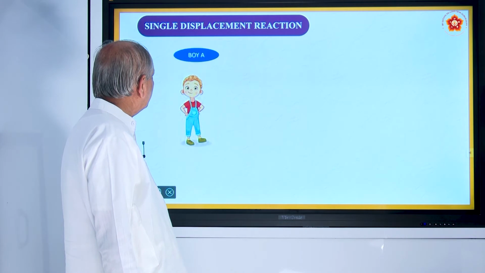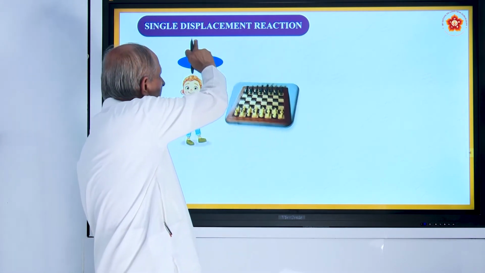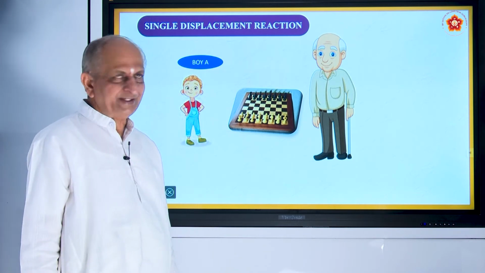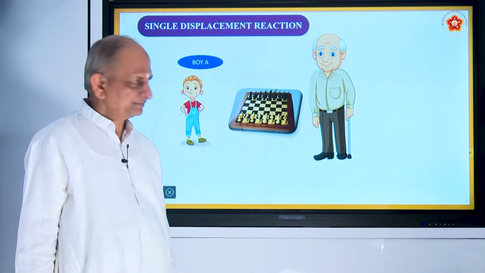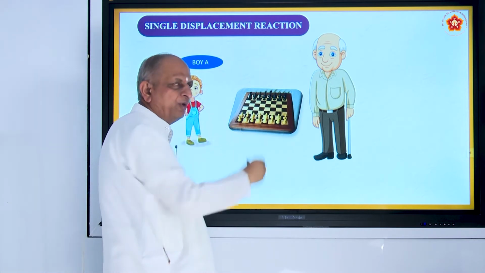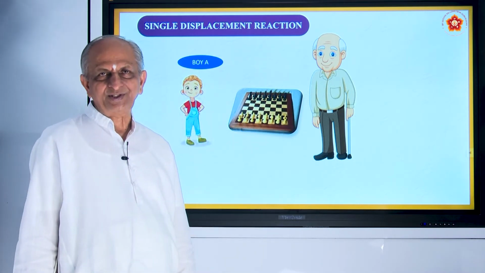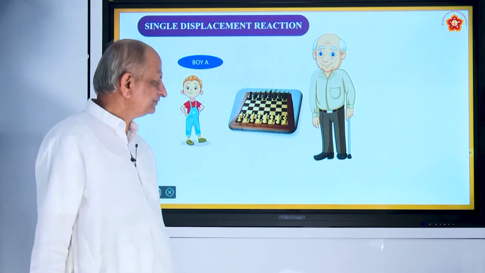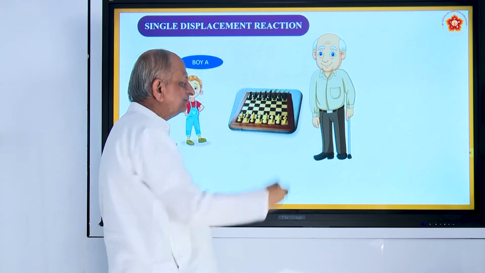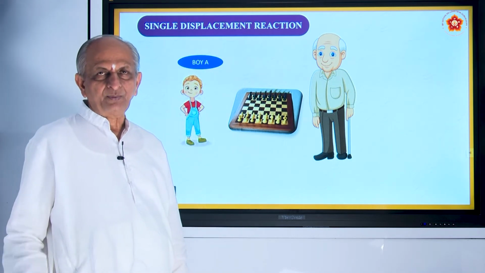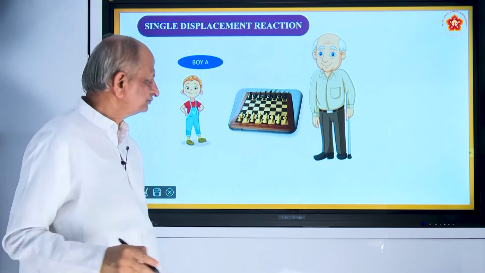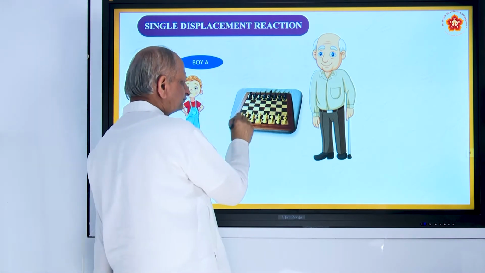Now, we shall see what is called displacement reaction. Displacement reaction. I think all of you are familiar with the chessboard. In a chessboard there will be two teams, right? And these two will play. While playing, one of the pawns is displaced, is it not?